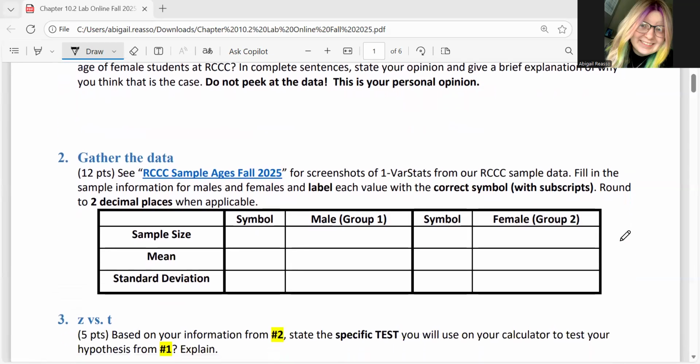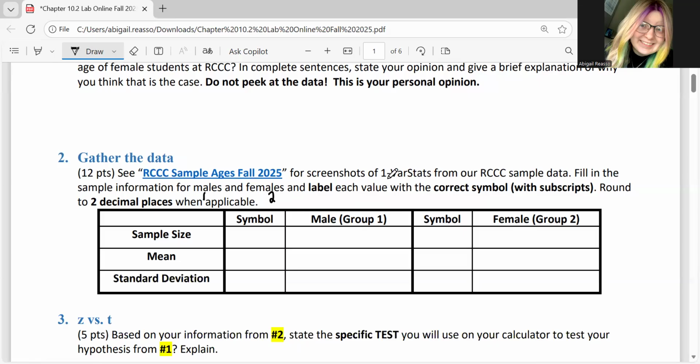Now, earlier I was talking about you should be using the data provided. This right here is a hyperlink for you guys on the Word document. It is the data that I am talking about. So it has the calculator already done. So one of the instructors has taken all the data and already calculated one of our stats for it. We are going to fill in the information for males. That will be our first group here, as we see group 1, and our females will be group 2.